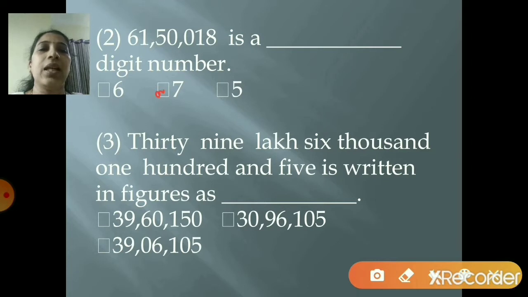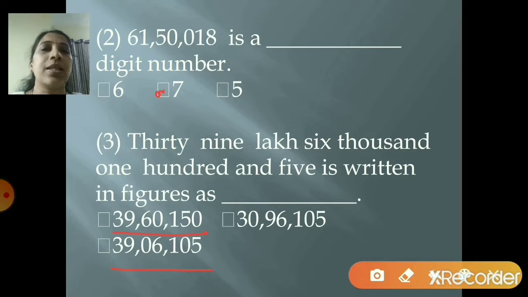39,06,105 is written in figures as dash. So the options given are 39,60,150, 30,96,105 and 39,06,105. So now what you will do? First you see whether all the digits are of the same. All the numbers are of the same digits? Yes, all the numbers are of the same digits. So what you will do? 39 lakh. So first find out where is 39 lakh. So you can see here, children, 39 lakh is in the first option and also in the second option.